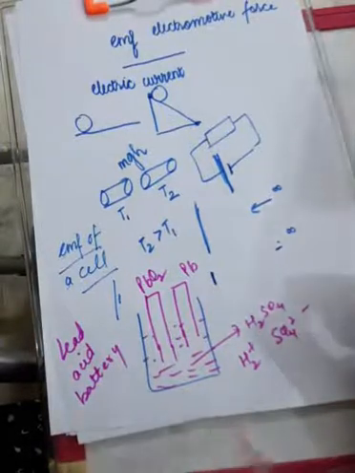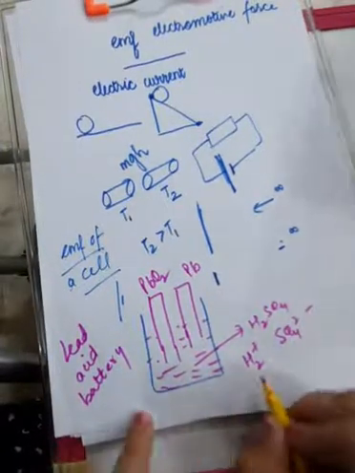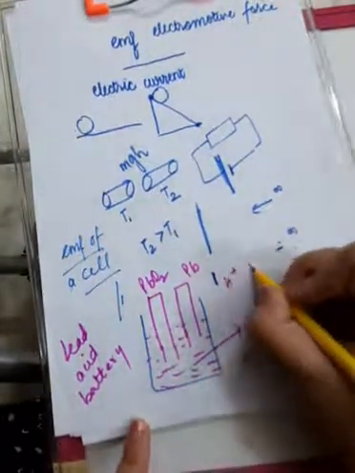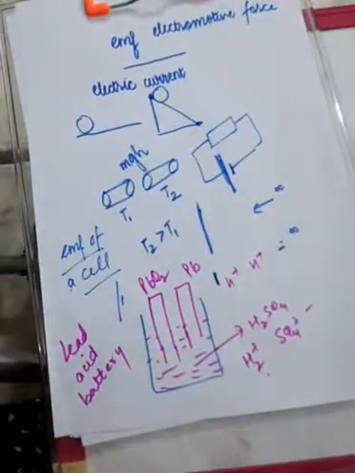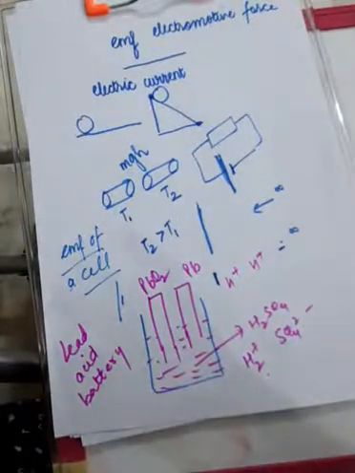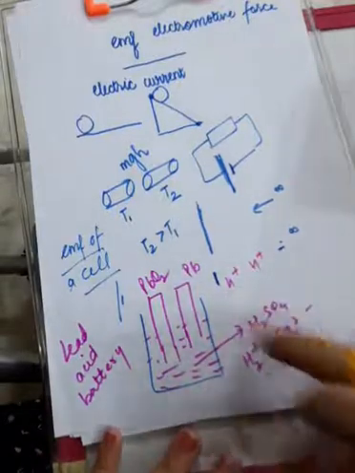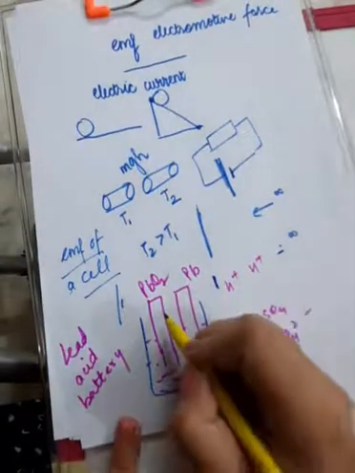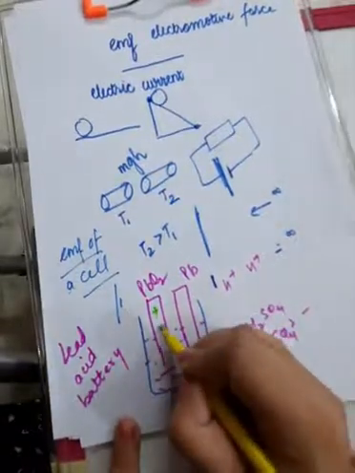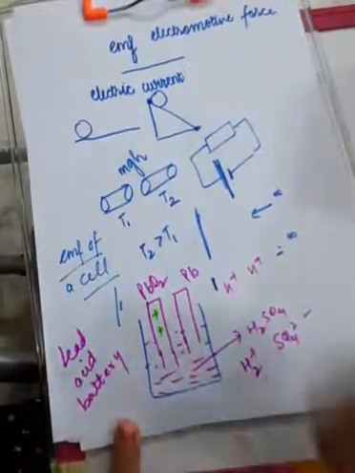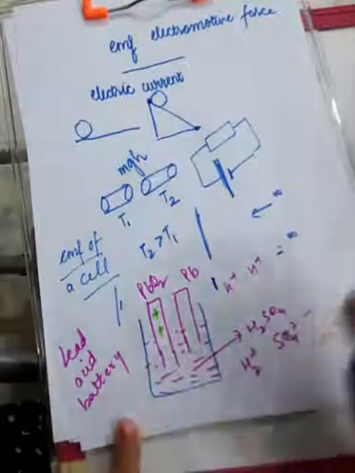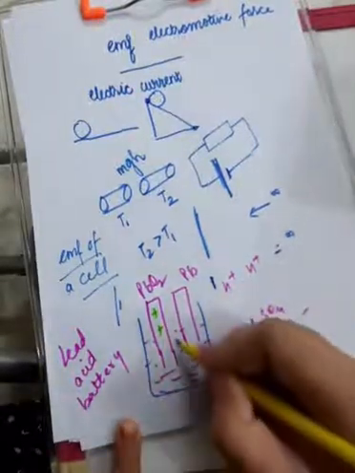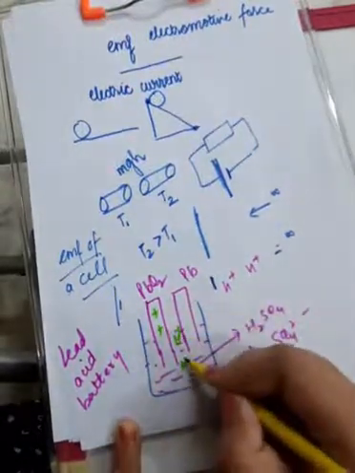Okay, now what is going to happen? These H positive ions, H plus and H plus, I am not going into the chemistry of this, I am just explaining to you what is going to happen. So these 2H positive ions, these H positive ions will deposit their charge over here. Actually they don't deposit, we say that they have deposited.